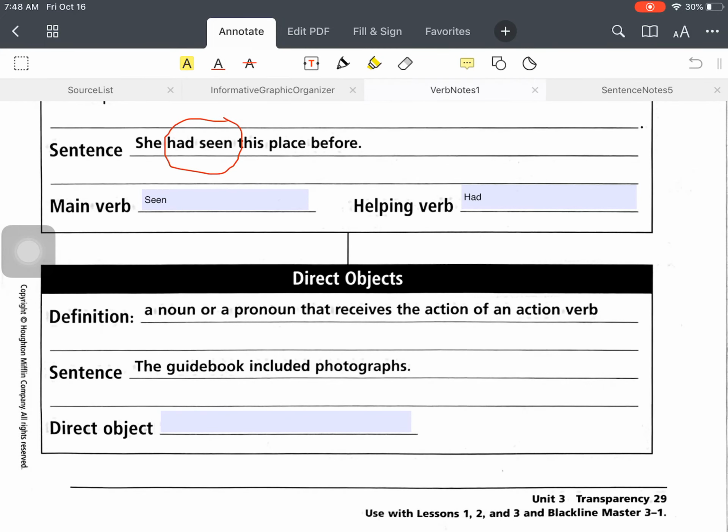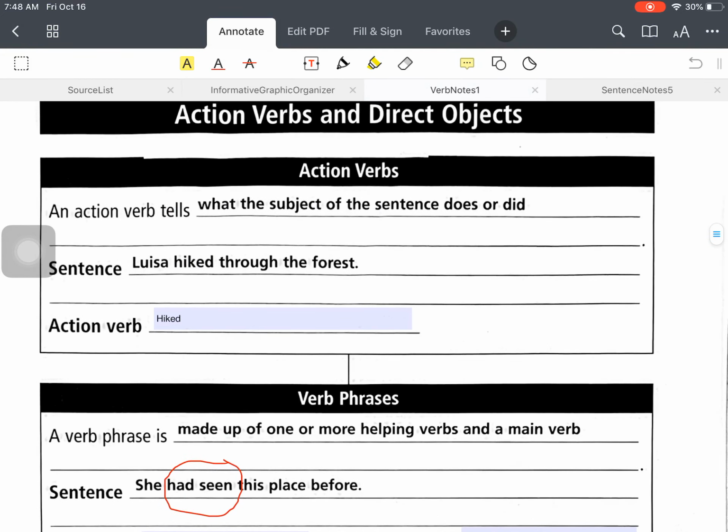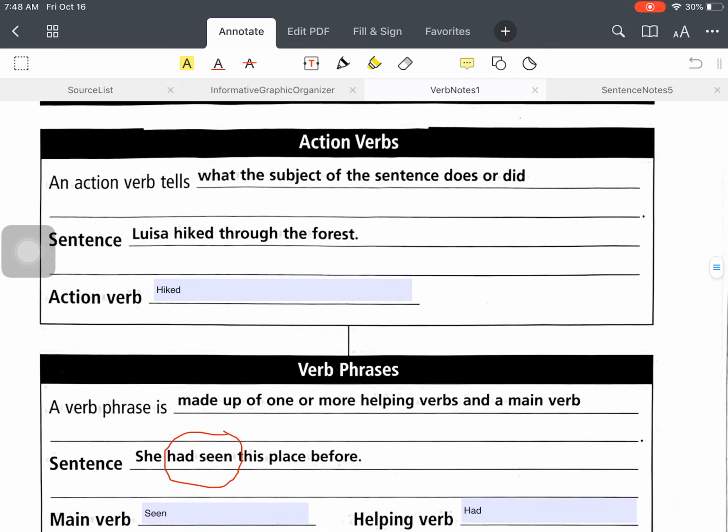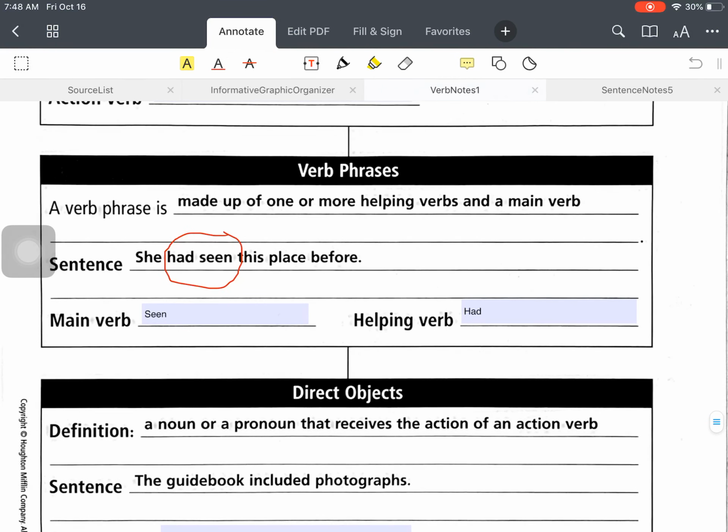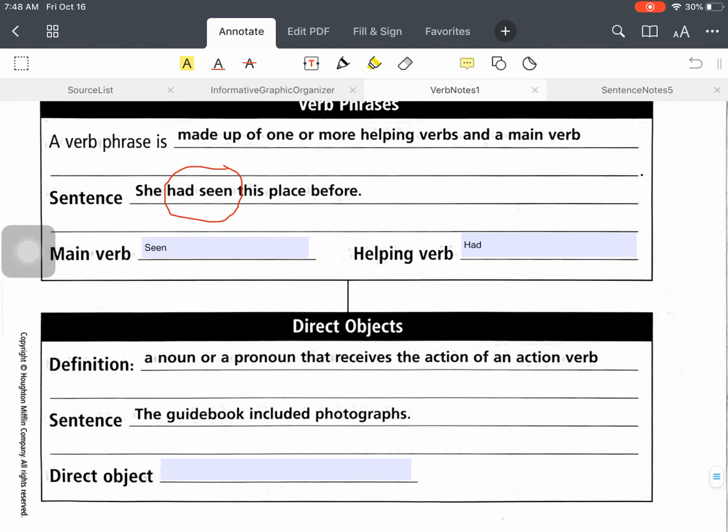So we have been learning about verbs, and we're still filling in the same sheet of notes. So remember, an action verb is an action that you can physically do. So the action verb of the sentence is going to tell what the subject of the sentence does or did. A verb phrase is made up of a helping verb and a main verb. The helping verb will come before the main verb to make up the verb phrase.